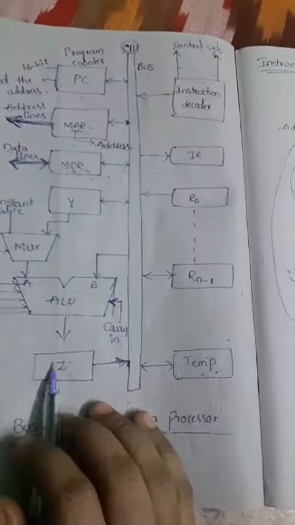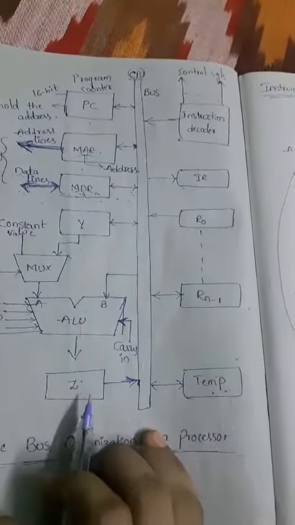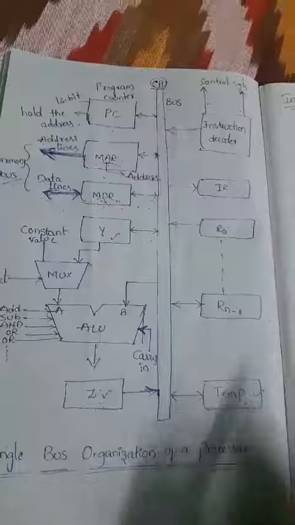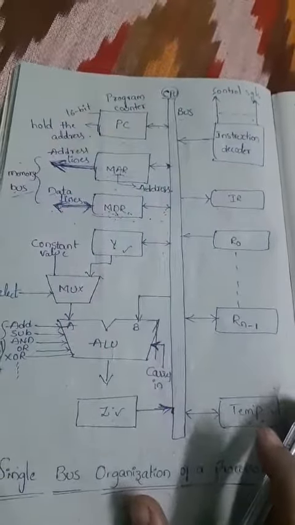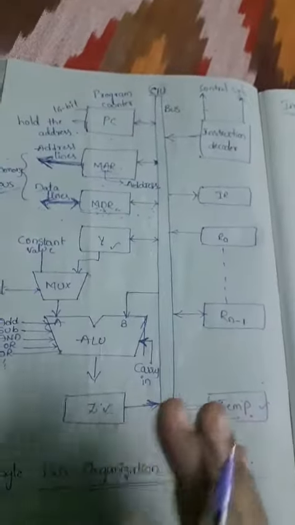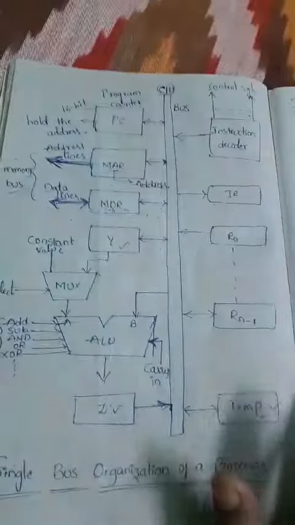What is meant by transparent? It means the processor only uses these registers. Y, Z and temporary registers can be used only by the processor. That means the users cannot write code or any program with the help of these registers.